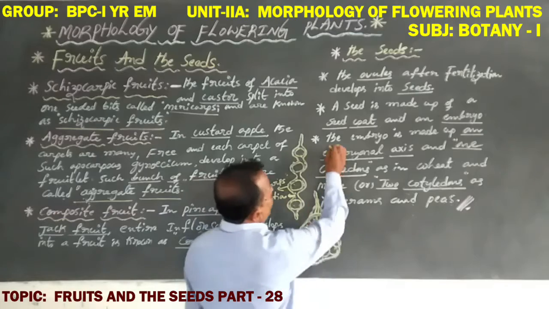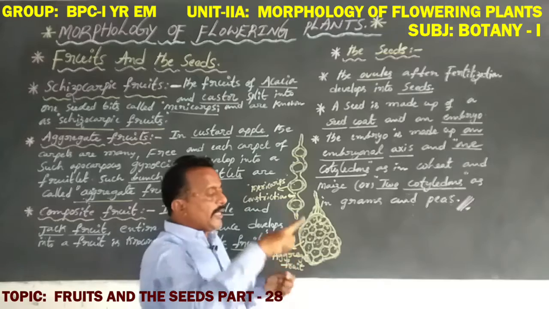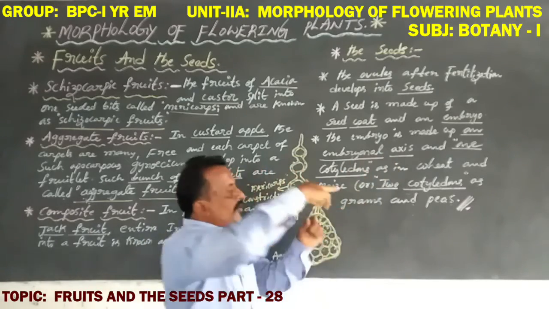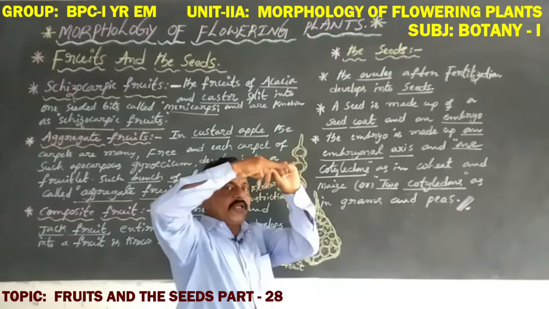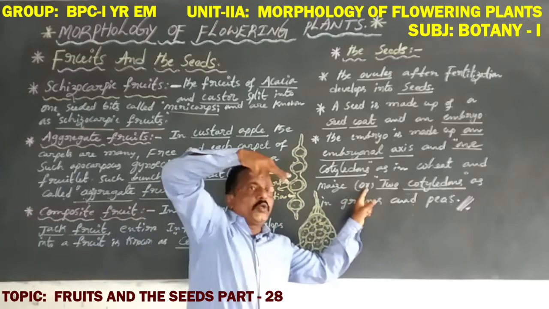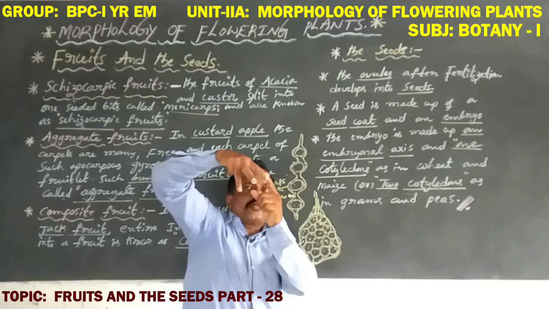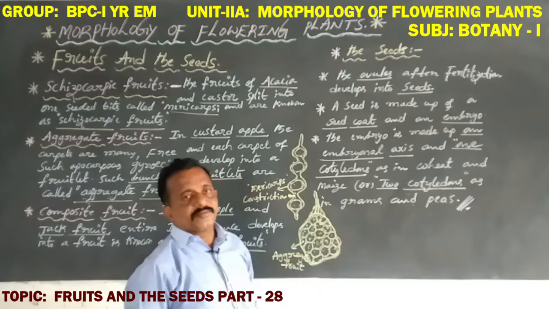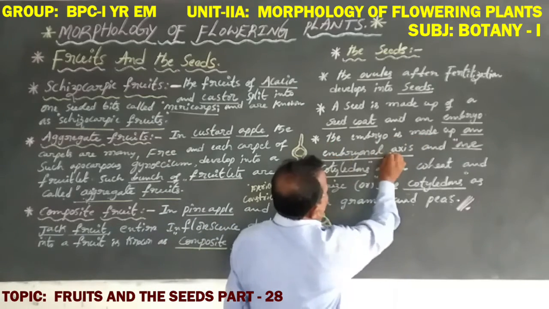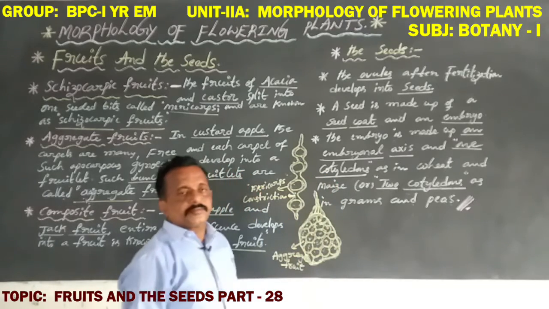This diploid embryo is made up of an embryonal axis having one cotyledon or two cotyledons. This is the first cotyledon, this is the second cotyledon, this is the embryonal axis.